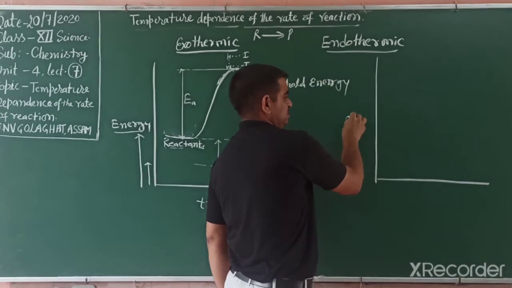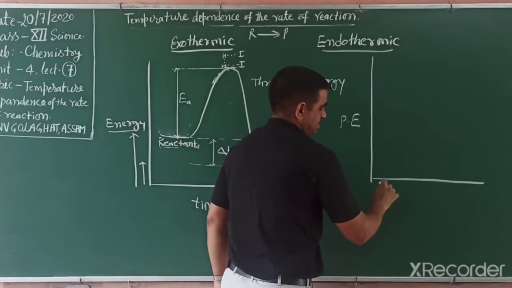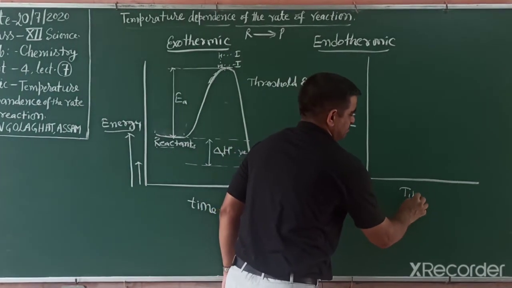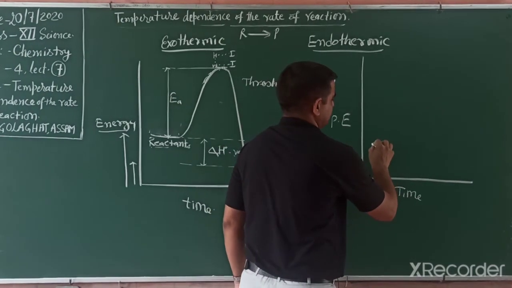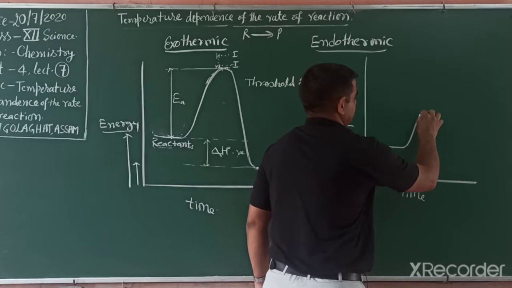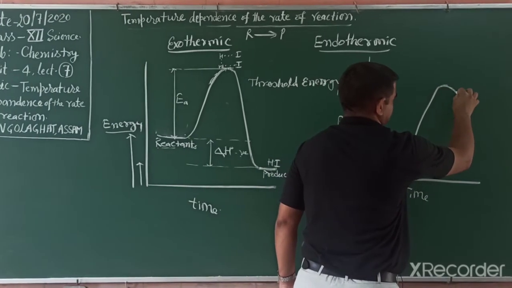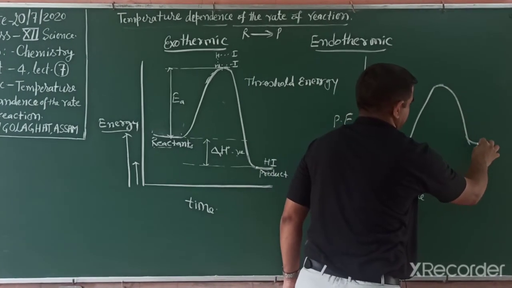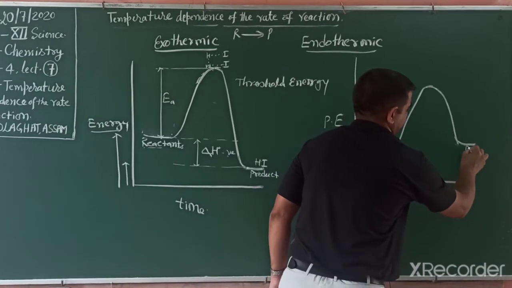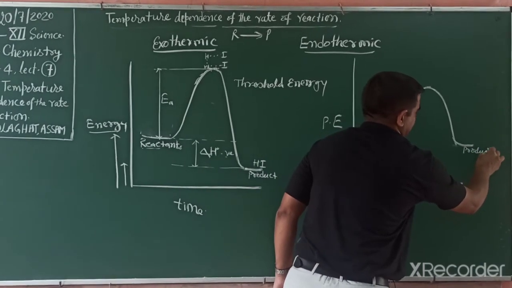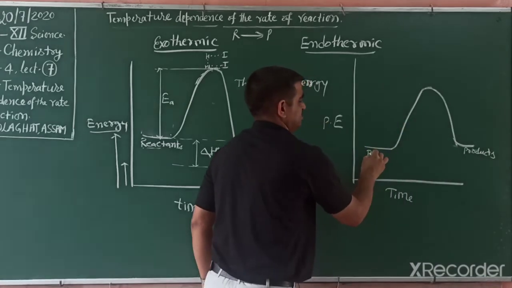On this side is potential energy, and with time, if you plot a curve, the coordinate is the reactant energy, this one, and they move, and this one is the product energy, and this one is the reactants.